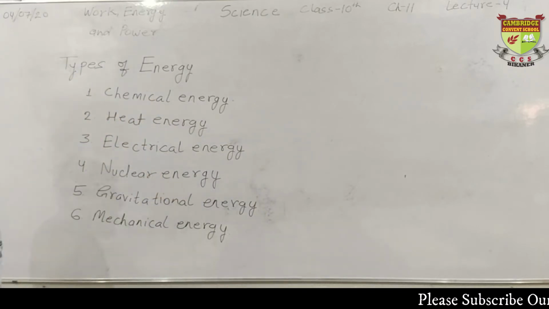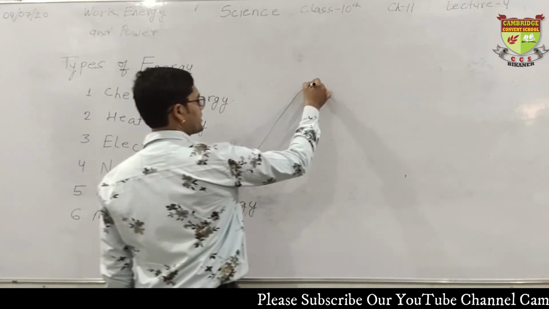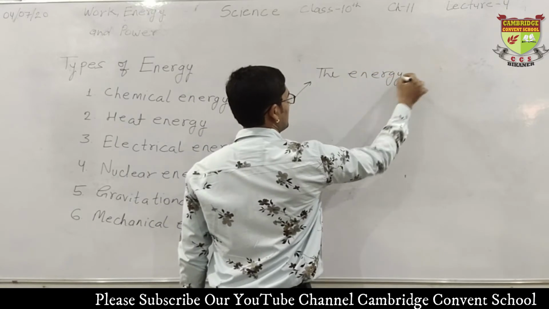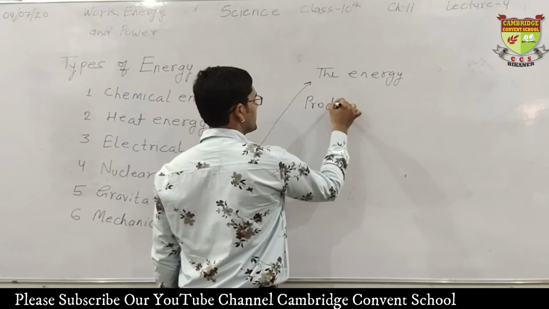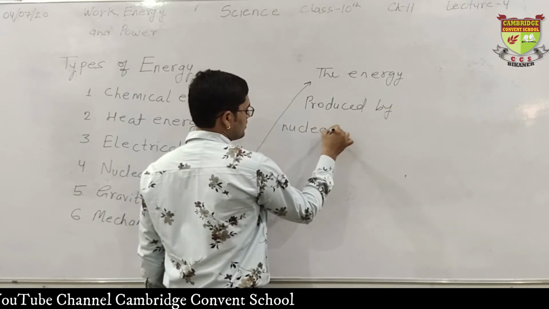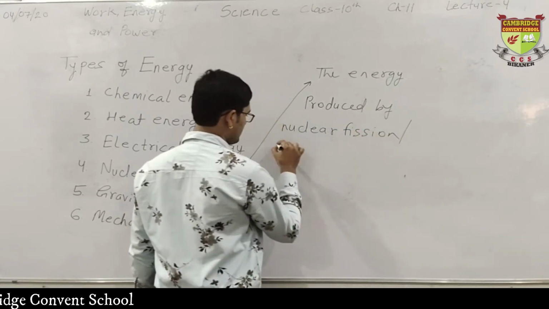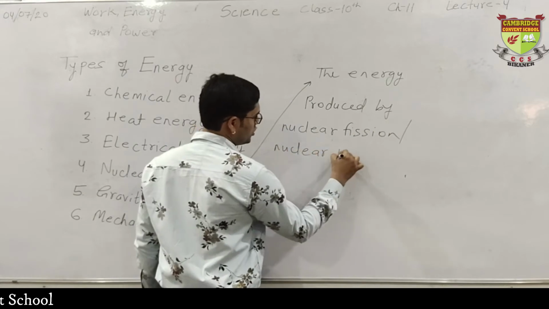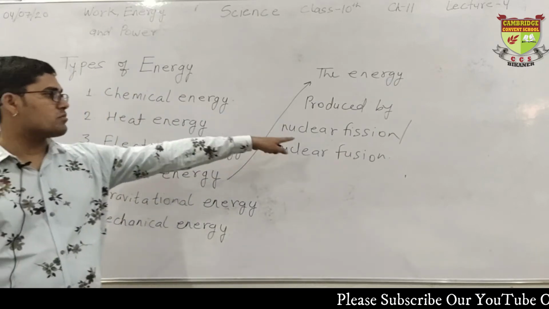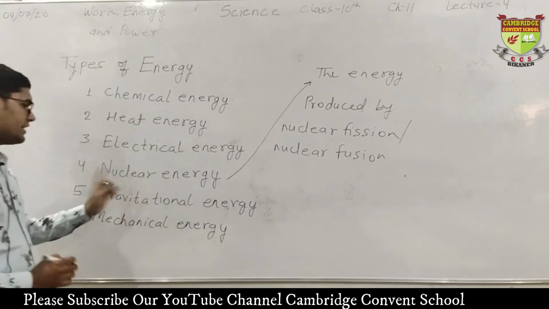Next is nuclear energy. What is the definition? I will write here. The energy produced by nuclear fission or nuclear fusion is known as nuclear energy.